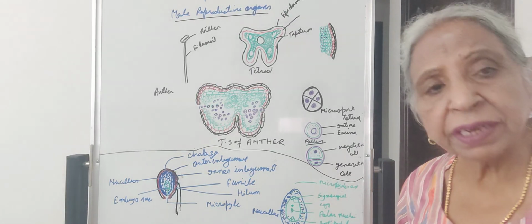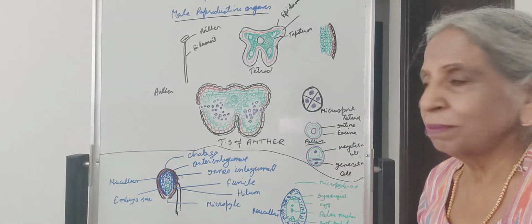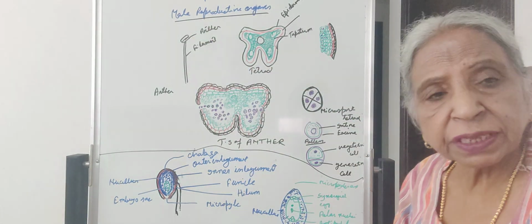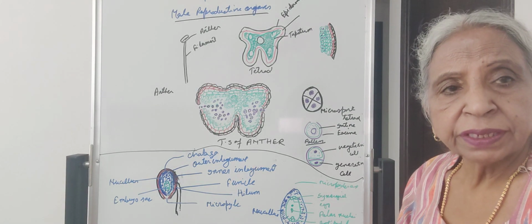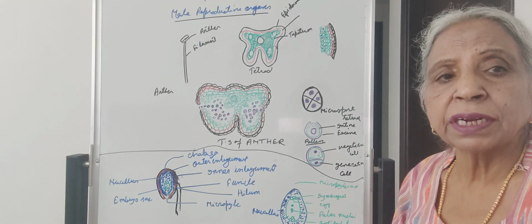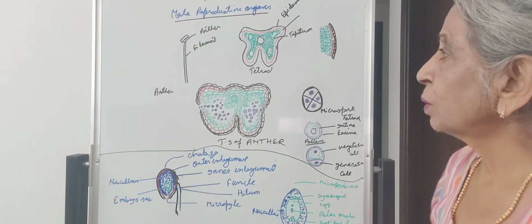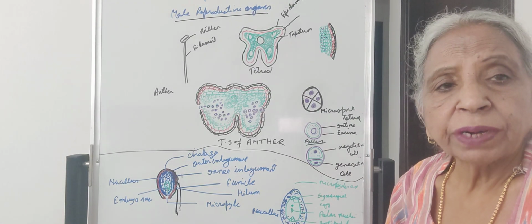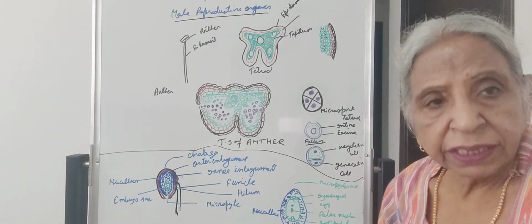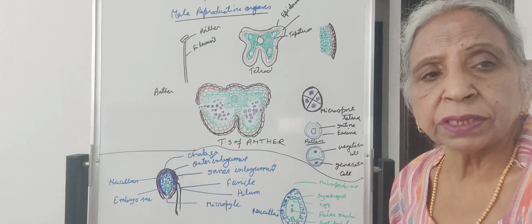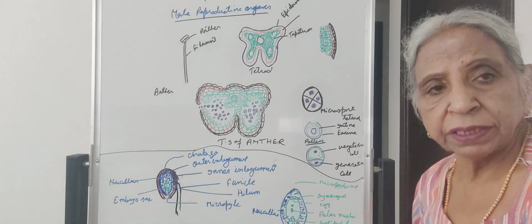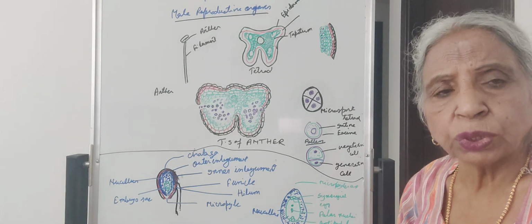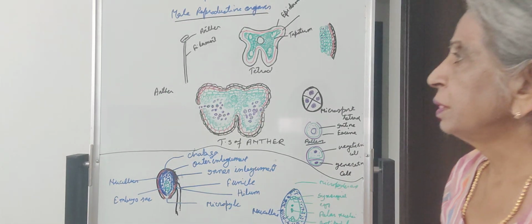If it is attached to the perianth, then it is called the epiphyllous stamen. This bilobed structure, the anther, further has two chambers in each lobe, which are called the theca. If two chambers are present in each lobe, the stamen is called dithecous. It is the most common structure, that is, dithecous stamens are present. However, in some cases, only a single chamber is present in each lobe, and then it is called the monothecous stamen.